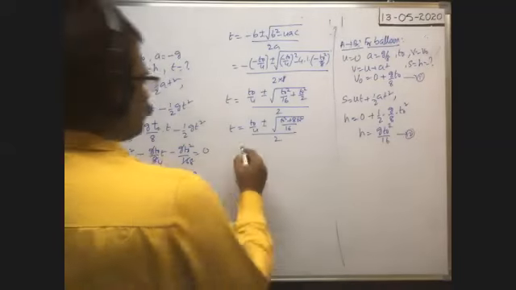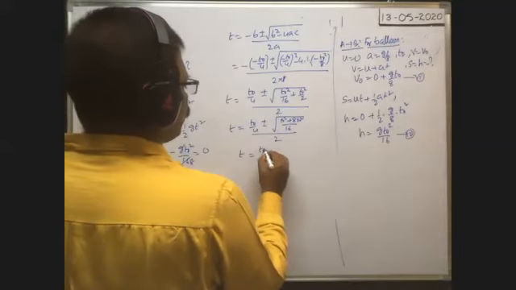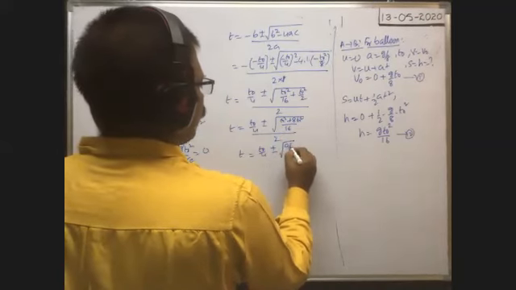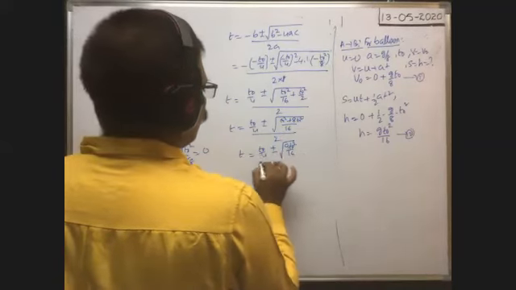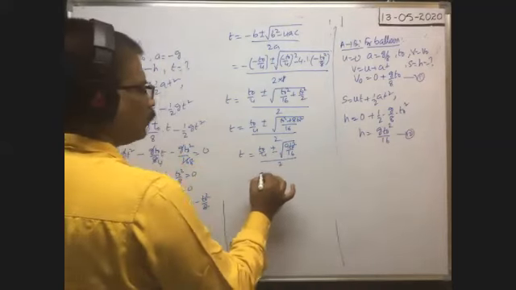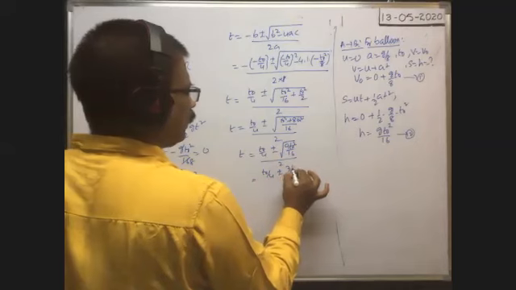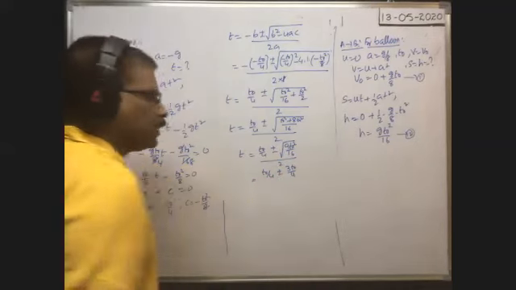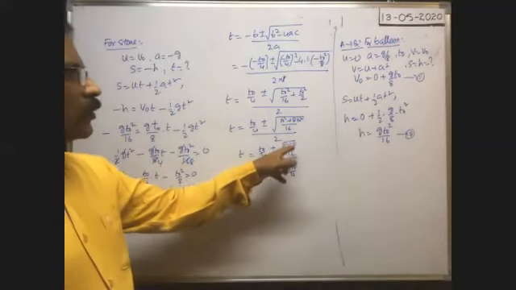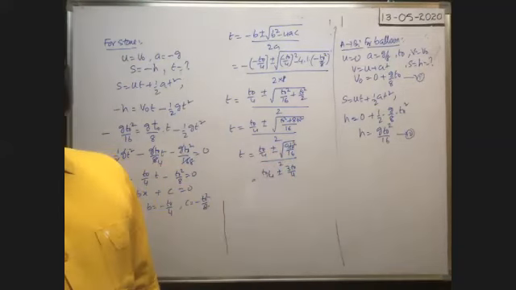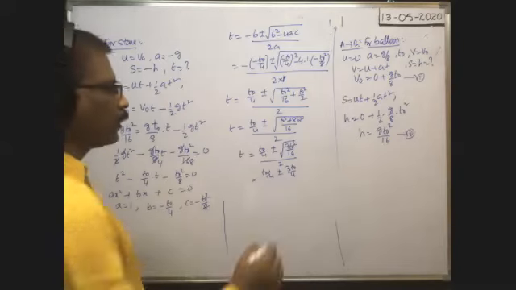T is equal to t naught by 4 plus or minus, here 9 t naught square by 16, whole by 2, that is equal to t naught by 4 plus or minus 3 t naught by 4 you will get. Root of 9 t naught square by 16 means 3 t naught by 4 we can write, by 2.